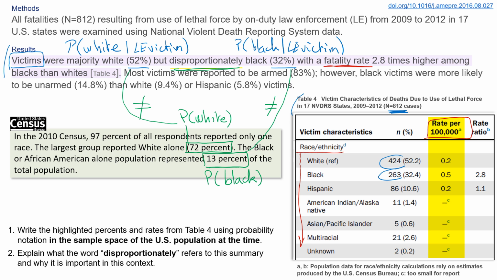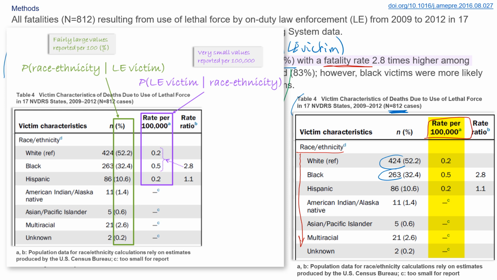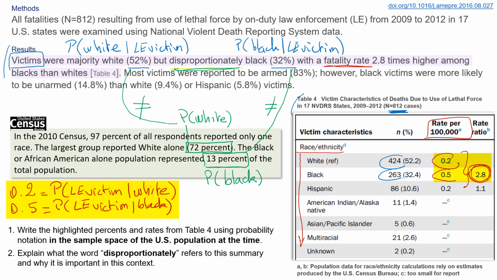So what we have in the second data column is the conditional probability of being a victim of a law enforcement lethal use of force, given that you are white, 0.2 per 100,000, versus given that you are black, 0.5 per 100,000. And when you compare those two values, you end up with, as you can see, 0.2 versus 0.5, that's about 2.5 times, given the rounding in the data reported. So that means here we have probability of being a victim, given that you are black, is equal to 2.8 times the probability P of victim, given that you are white.